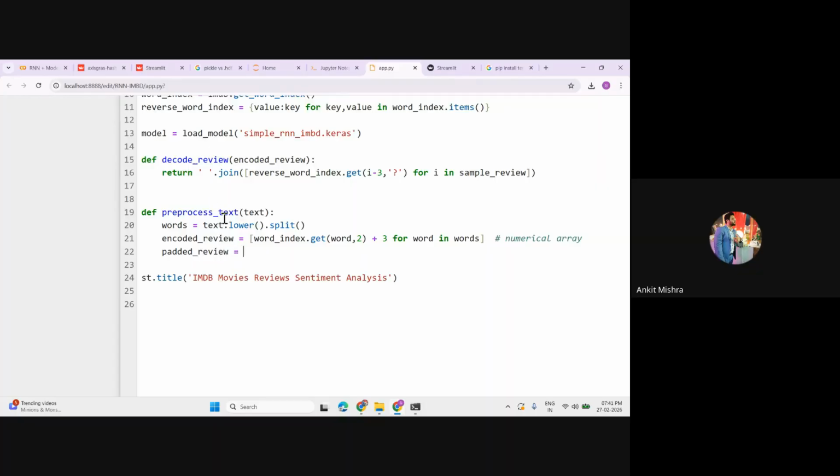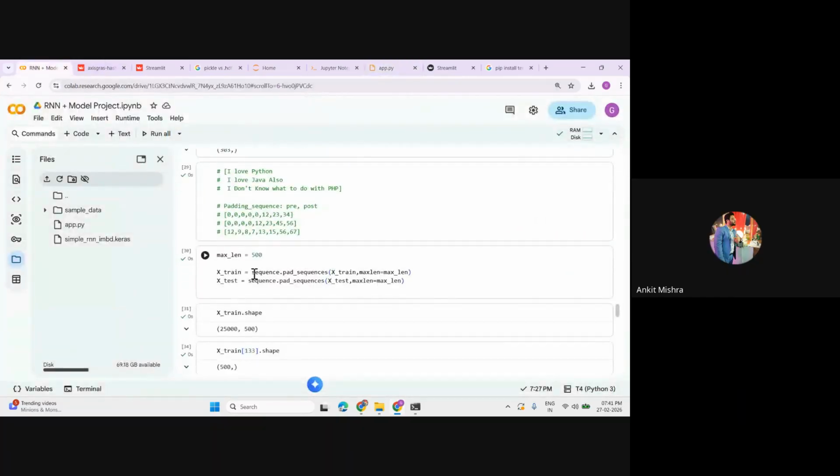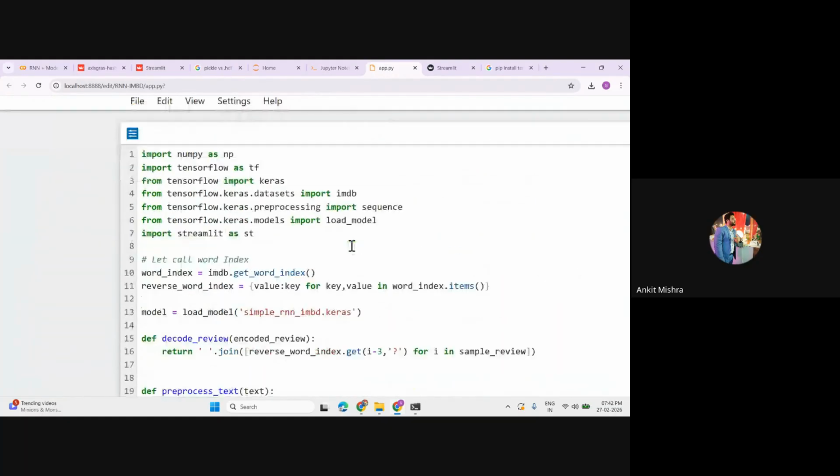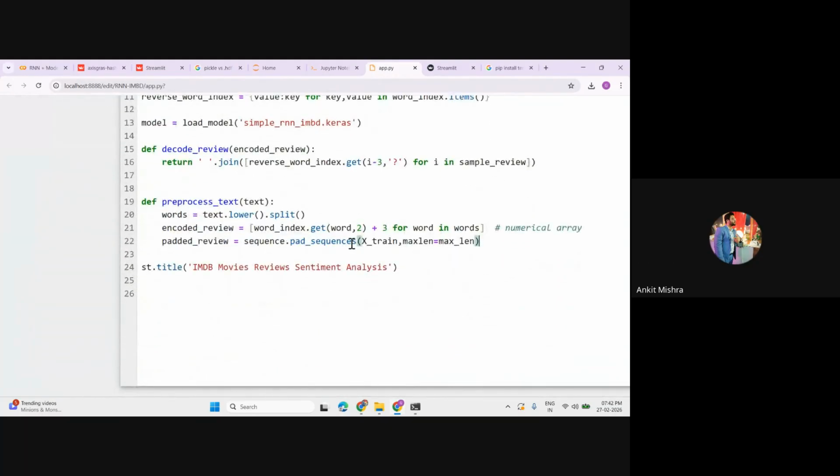Either you can use a function for that, or you can simply use this technique, which is sequence dot pad sequence. So let's copy this one. We have this module called sequence, and inside this sequence we have to pass the pad sequence, but this time we don't want to pass the extrain. We have the encoded review, so we have to pass this